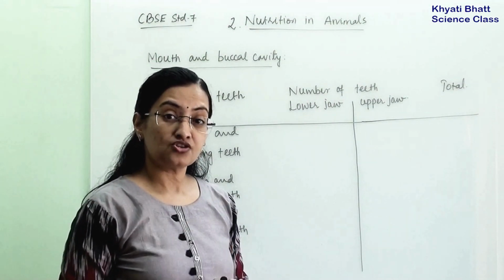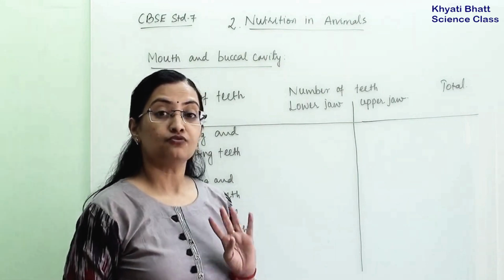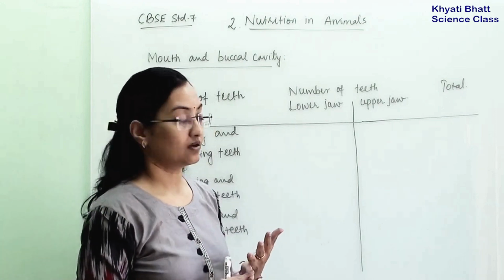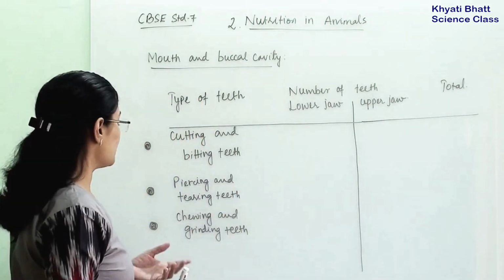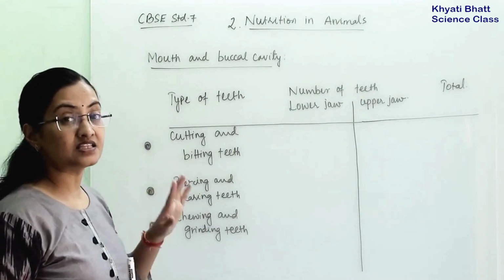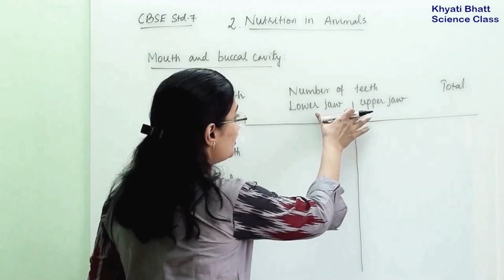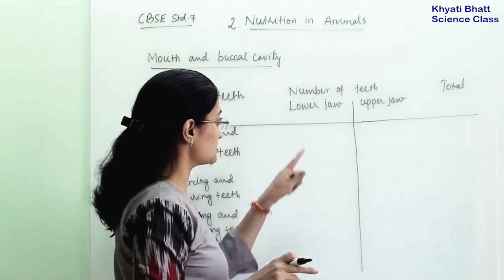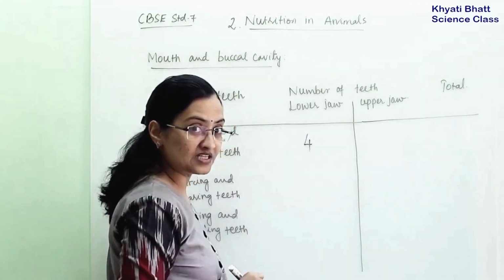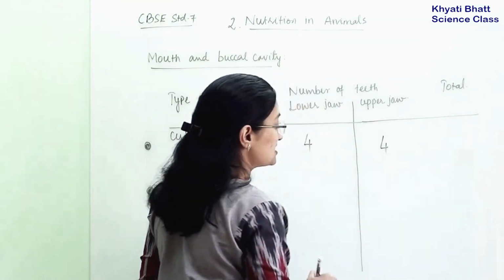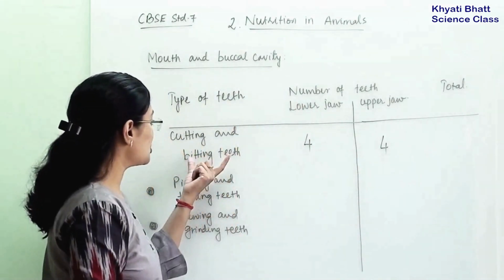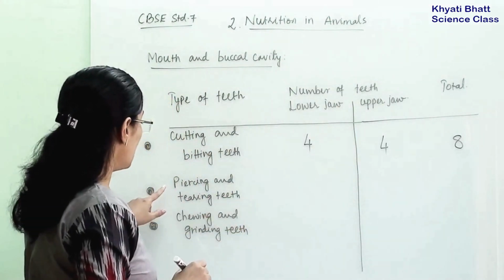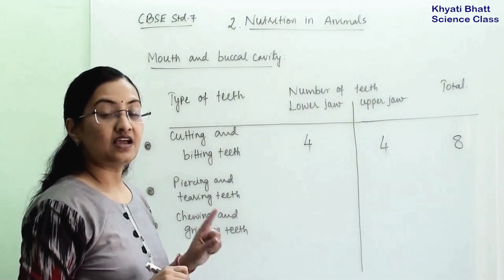So from the structure of the teeth, we got to know that there are 4 types of teeth in our mouth: incisors, canine, premolar and molar. Now we know their functions as well. Cutting and biting teeth are the incisors. In the lower jaw there will be 4 incisors and in the upper jaw there will be 4 incisors. So the total number of teeth which can cut and bite the food is 8. They are incisors.